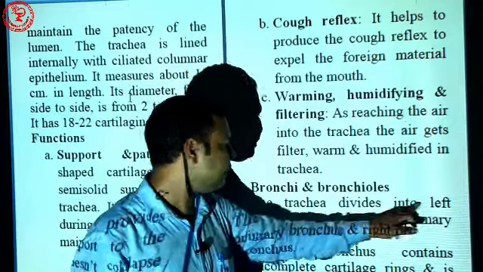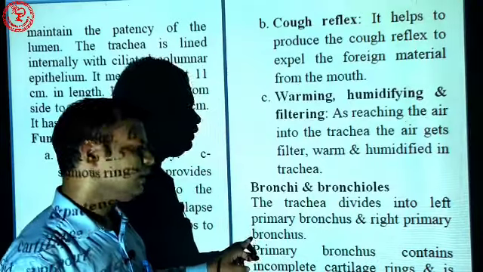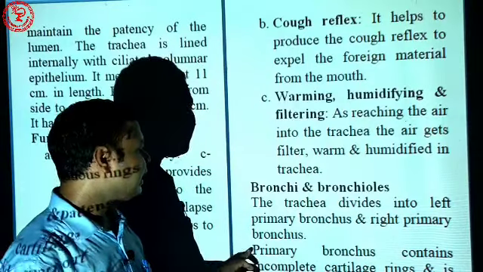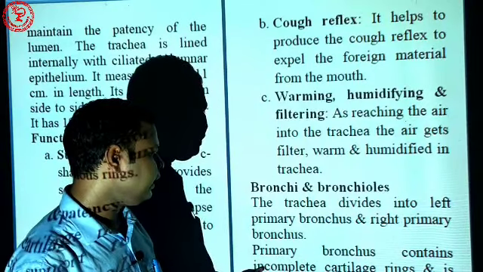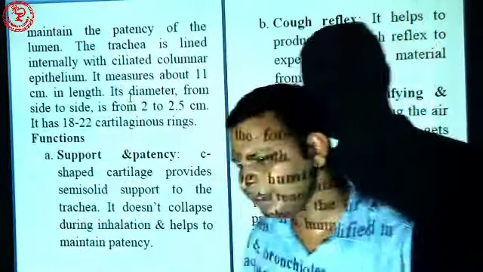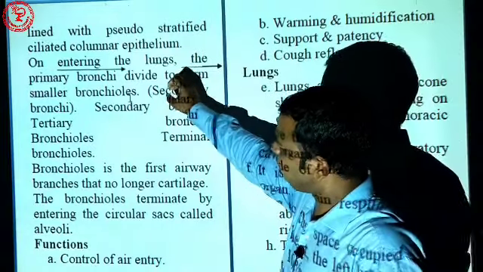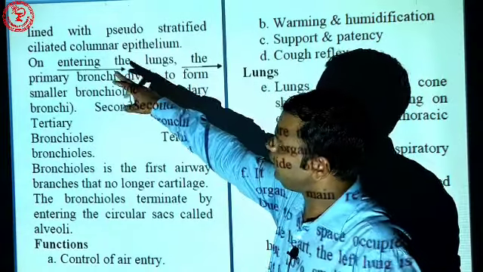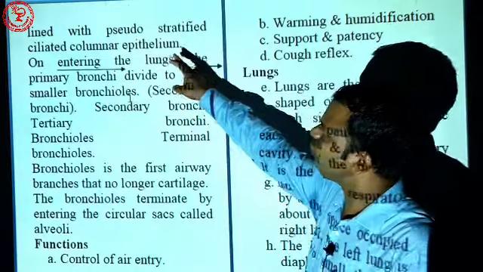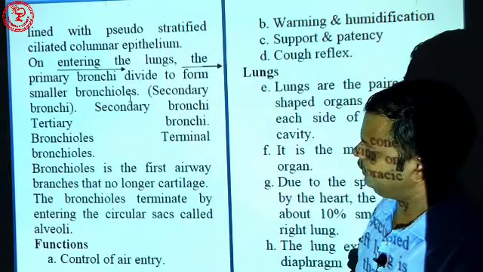The trachea is divided into the left primary bronchus and right primary bronchus. The primary bronchus contains incomplete cartilage rings. So why is it incomplete? Again, for contraction and relaxation purposes, and it is lined with pseudostratified ciliated columnar epithelium.